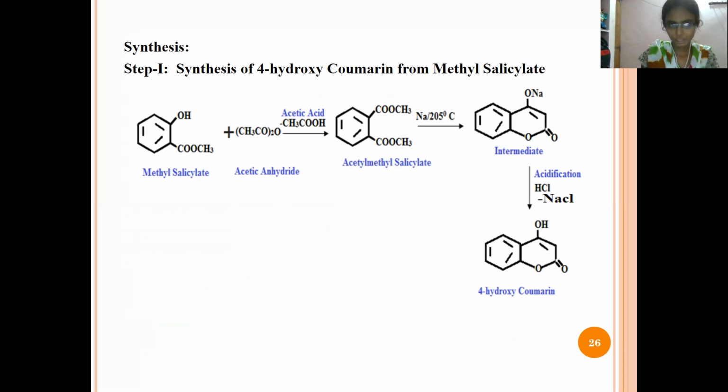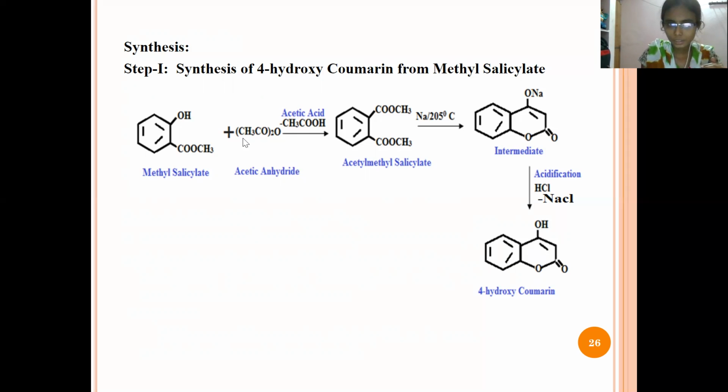In the first step, synthesis of 4-hydroxycoumarin from methyl salicylate. What is the starting material? That is methyl salicylate. This is the structure of methyl salicylate, and when it is reacted with acetic anhydride, acetic acid will be eliminated.